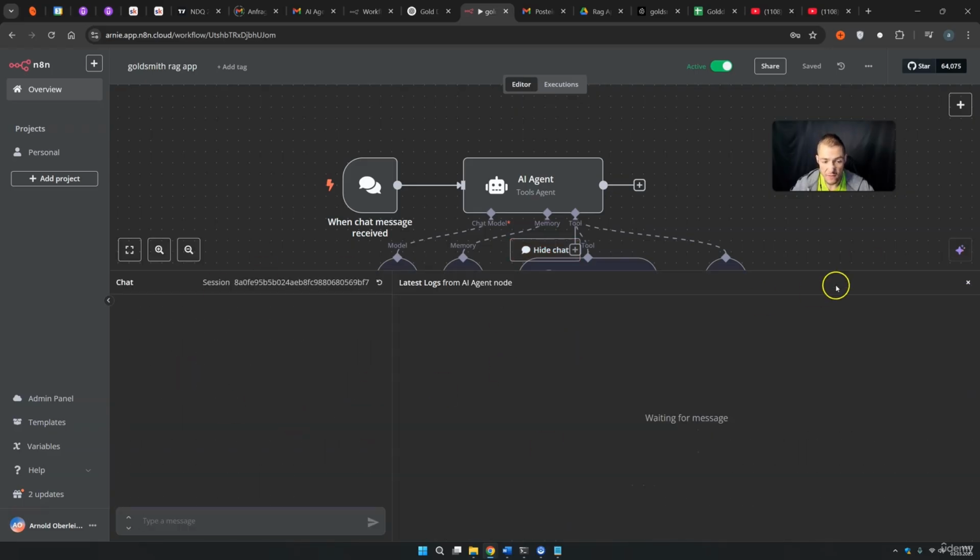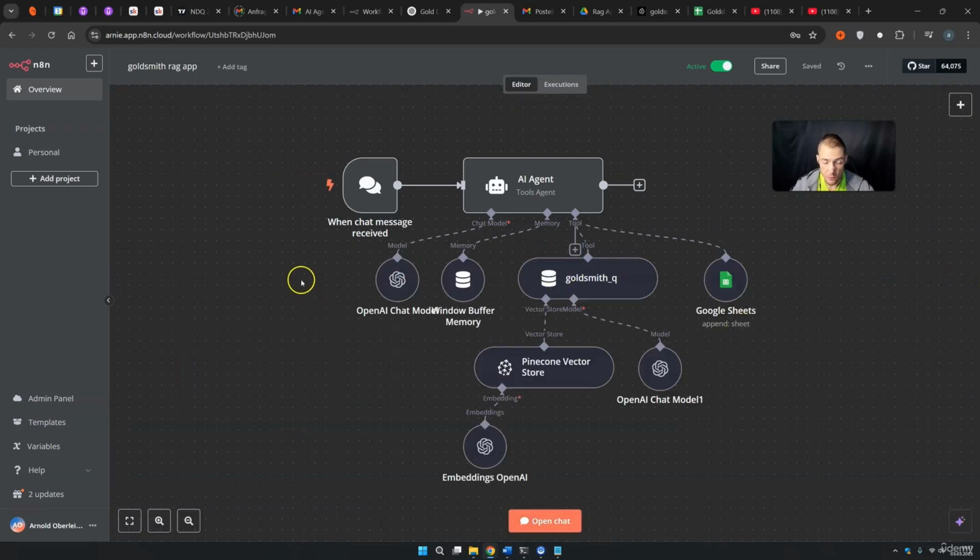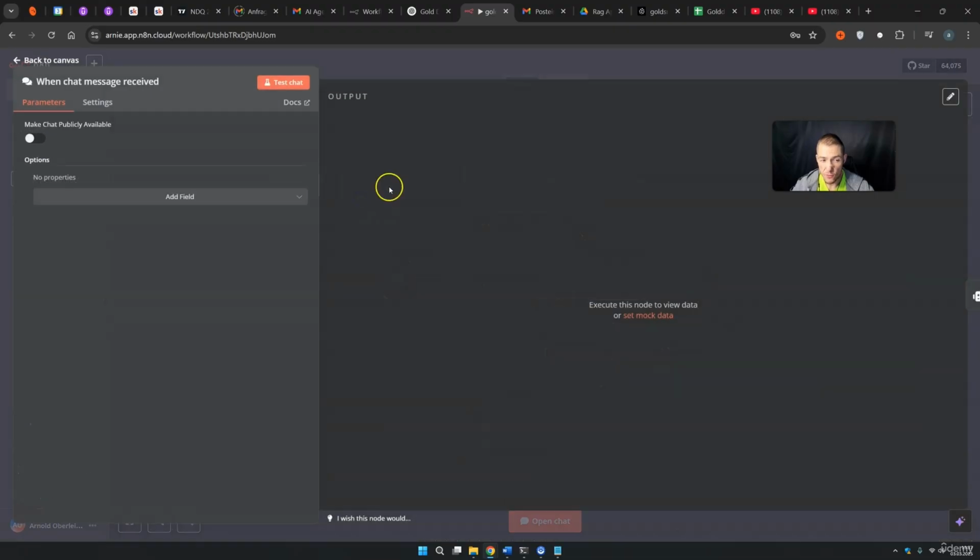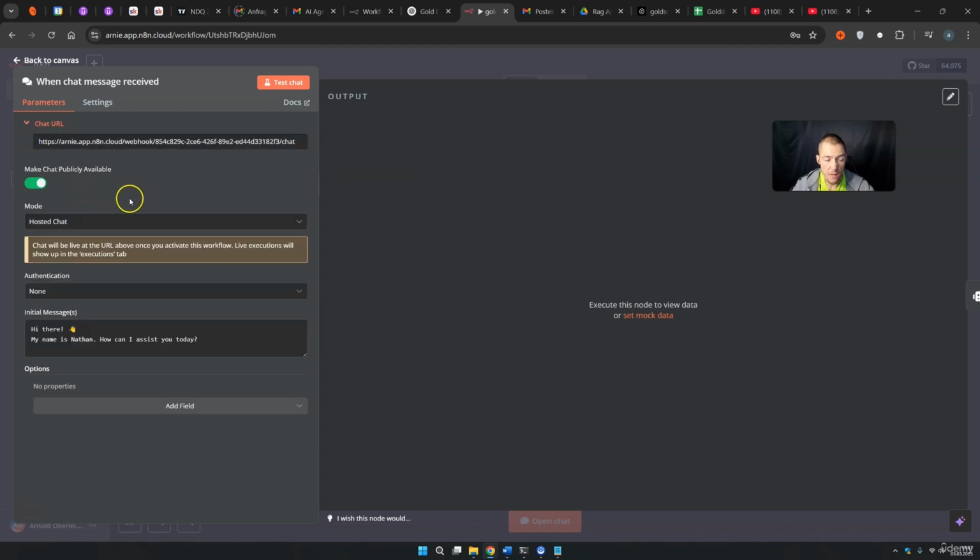But this is of course not the interface that people like to use. The interface that people like to use, you get by pressing here, and then make chat publicly available. You press on these, and then you can have this as the standalone application, and this is basically this URL.